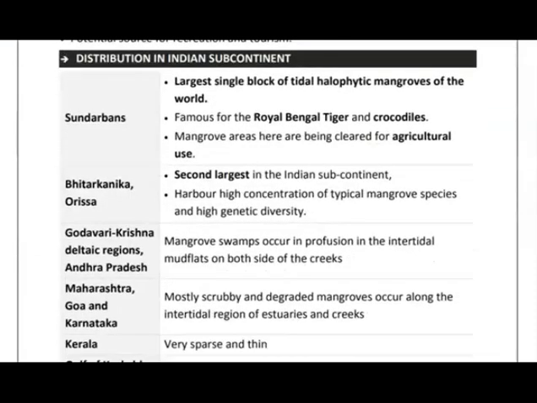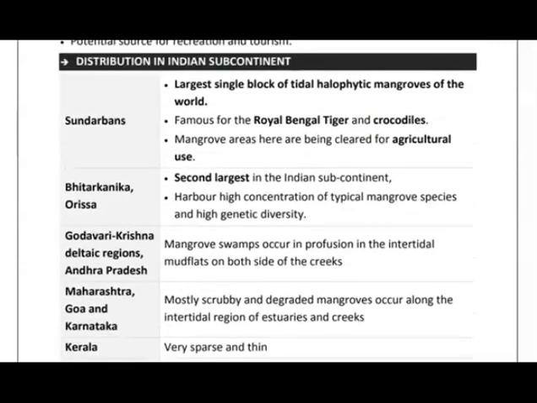Now moving to the distribution of mangroves in India. First is Sundarban. It is the single largest block of tidal halophytic mangroves of the world, which is famous for the presence of Royal Bengal tiger and crocodiles. But the threat faced by these areas is that they have been cleared for agricultural use.